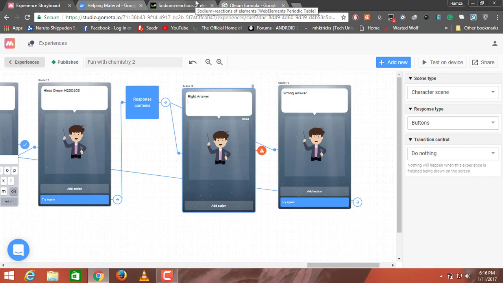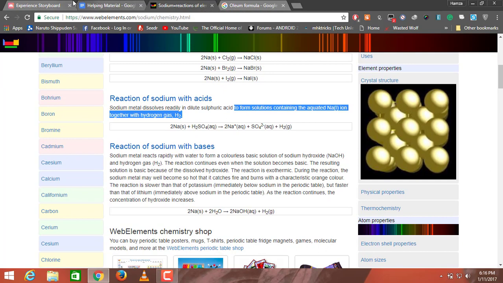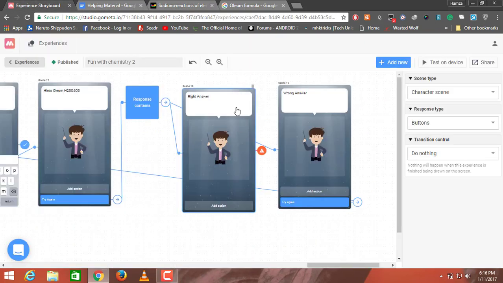Now I'm going to discuss the reaction of sodium with bases. Sodium reacts with bases like water to form sodium hydroxide, this is the hydroxide OH, and hydrogen gas.